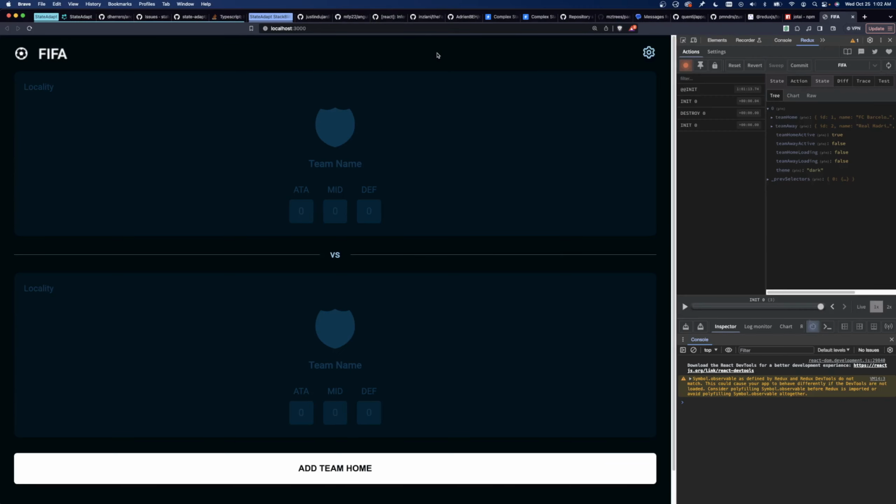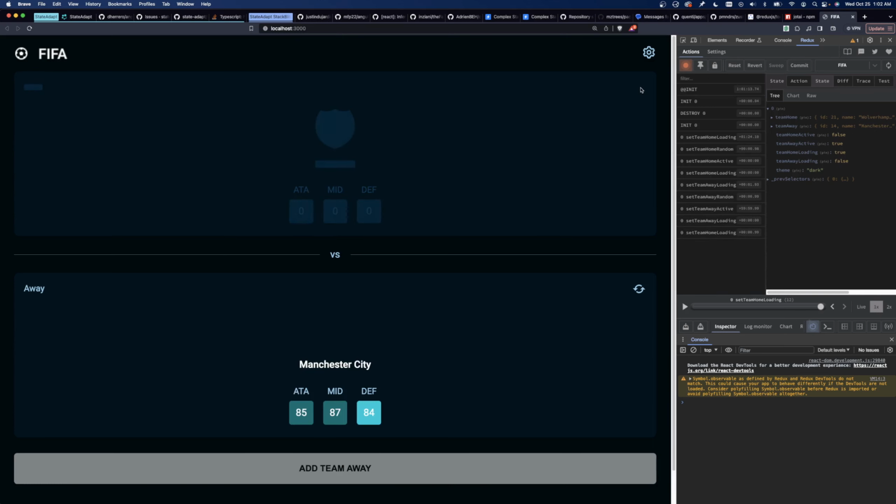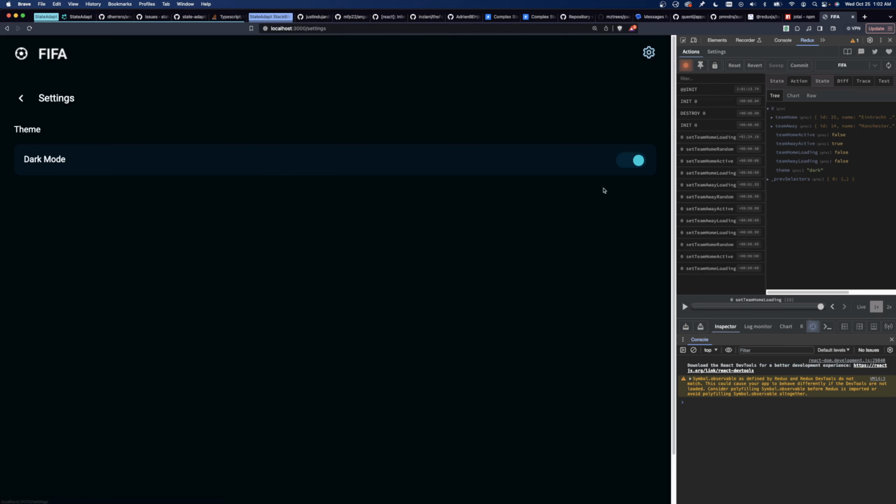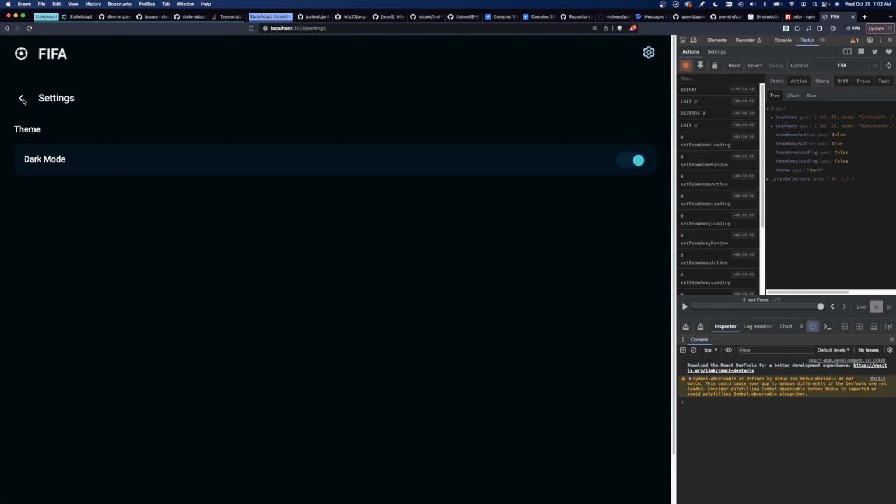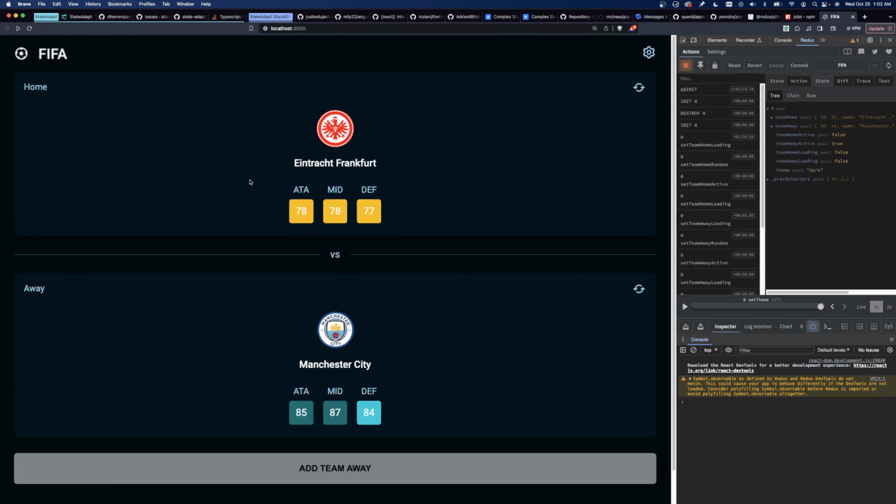All right, here's a FIFA app I found. You first add a home team and an away team, and you can regenerate them. There's some settings where you can toggle between light and dark. And that's about it. Pretty simple. So we'll start with a simple one. We'll do a more complicated one next.